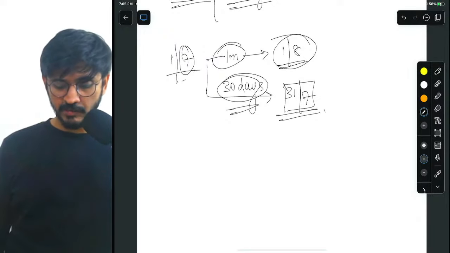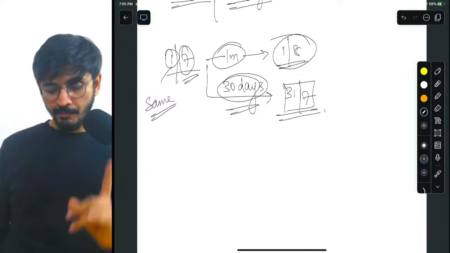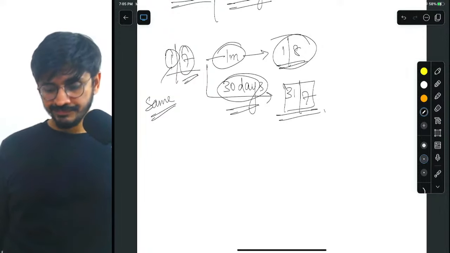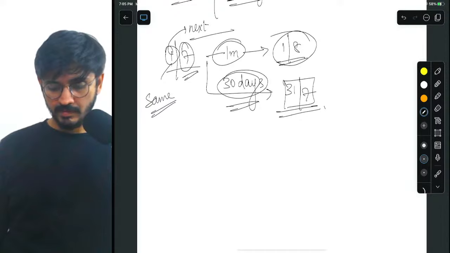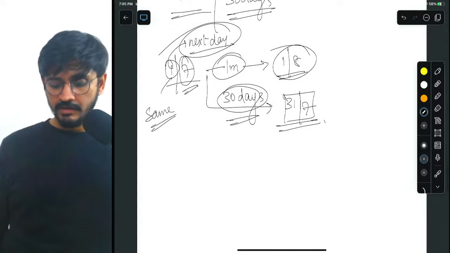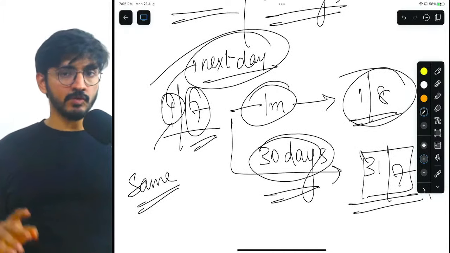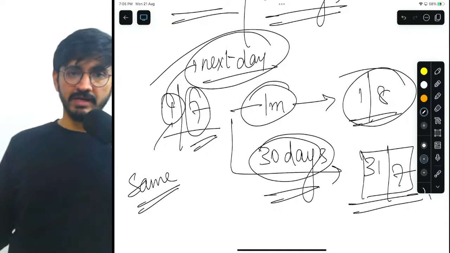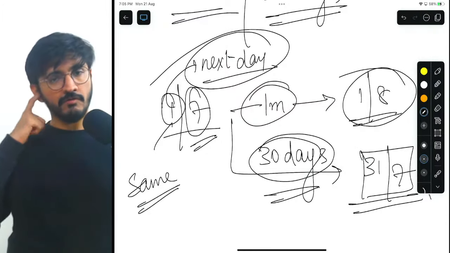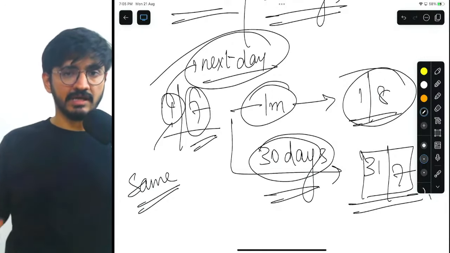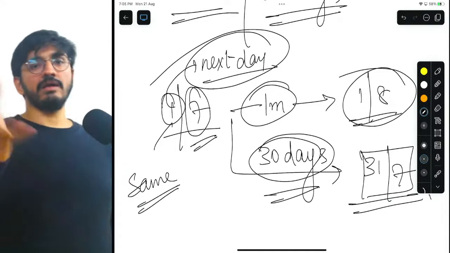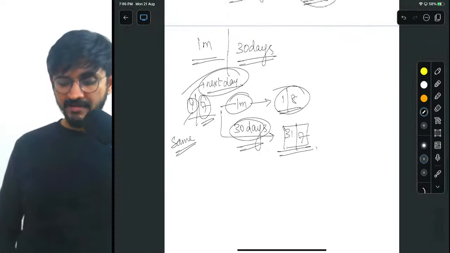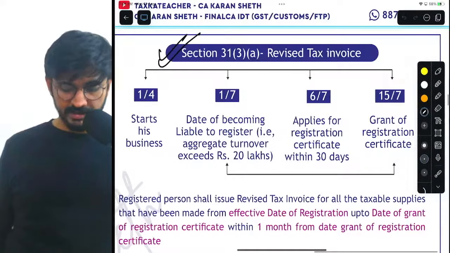For 1 month, all you have to do is change the month and keep the date the same. But when it comes to 30 days, count from the next day. So if you are counting from the 1st of July, and you know that in the month of July there are 31 days, after the 1st you have to start counting. In that case, 30 days are remaining, and the 30th day will get completed on 31st of July. I hope I have made myself very clear.